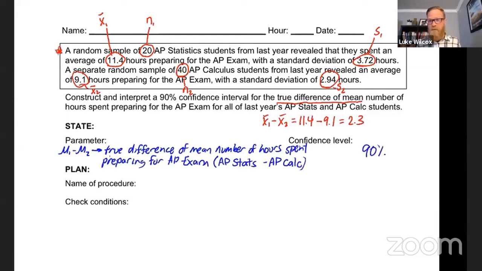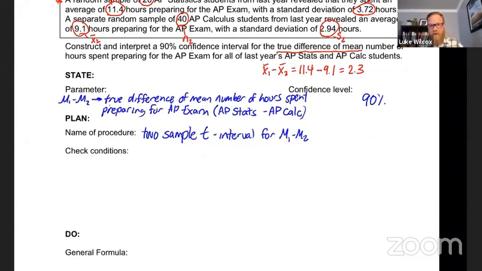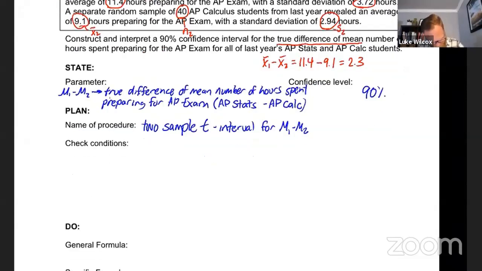All right, as far as the name of the procedure, what's different here than the previous confidence interval is that now we have two independent samples. So this is a two-sample t-interval, and the thing that we're trying to estimate here is mu1 minus mu2. Now the conditions are going to look very familiar to you. We are going to check the random condition, the 10% condition, and the normal large sample condition.